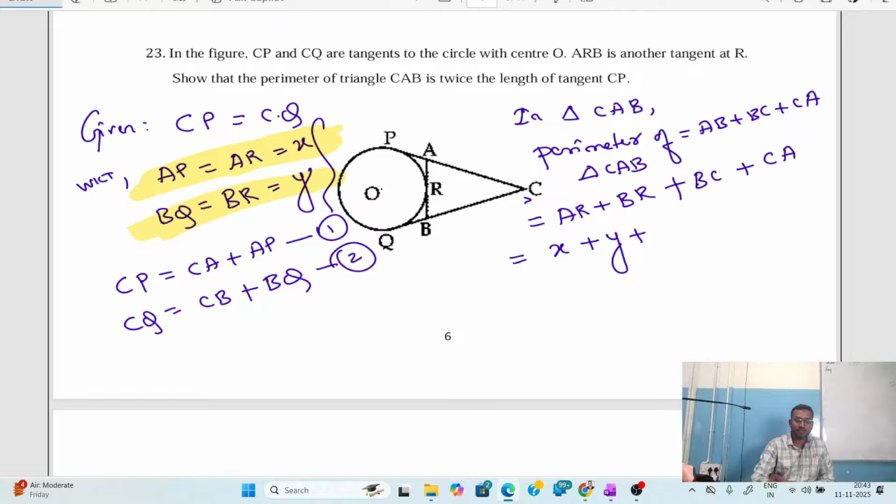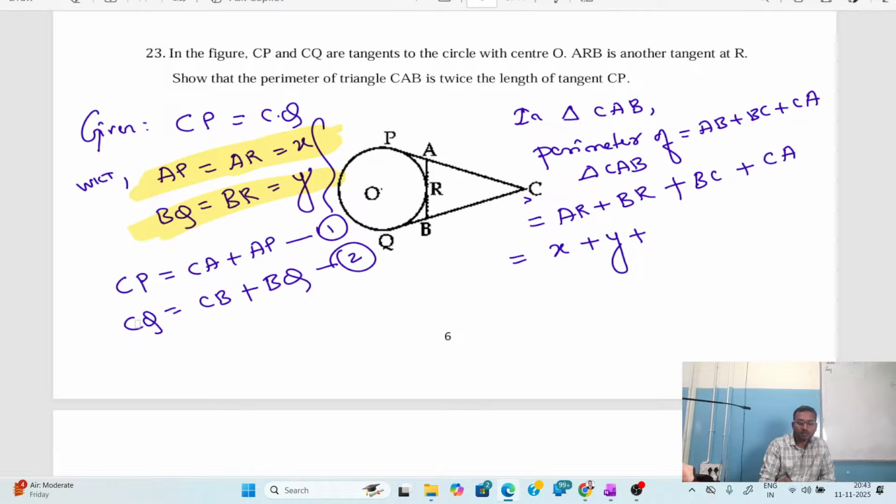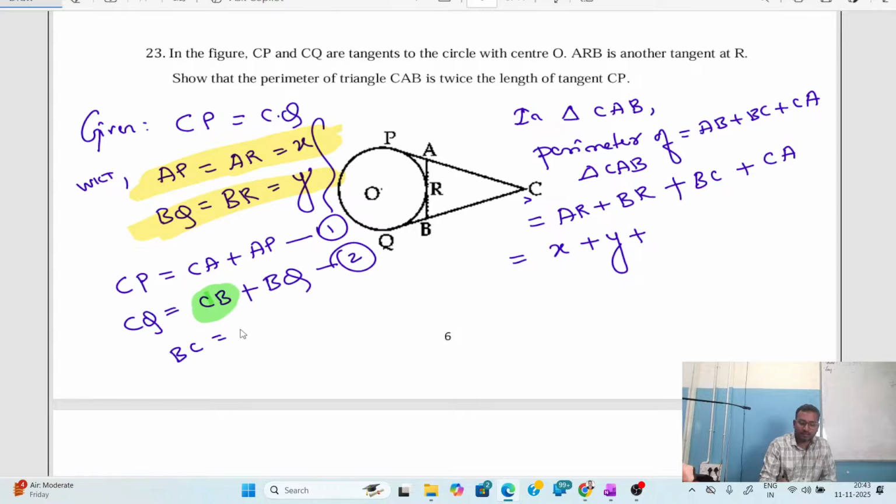But as you can see from equation 2, we have CB, and CB is nothing but BC. From equation 2, BC can be written as CQ minus BQ.